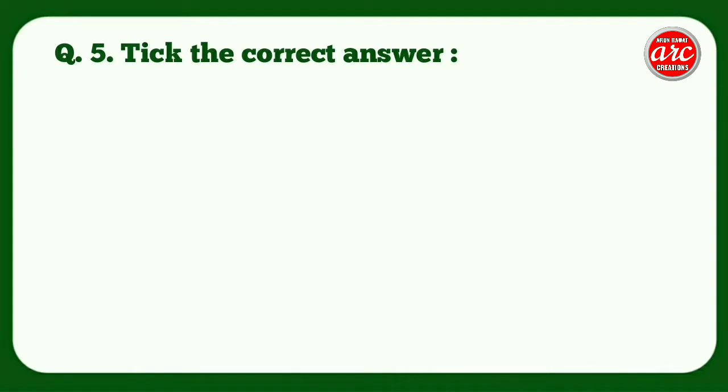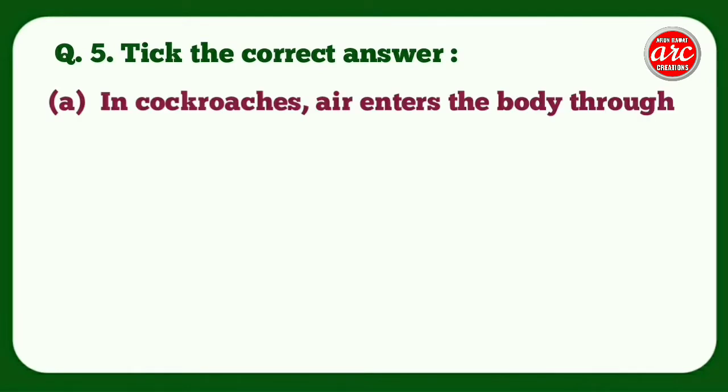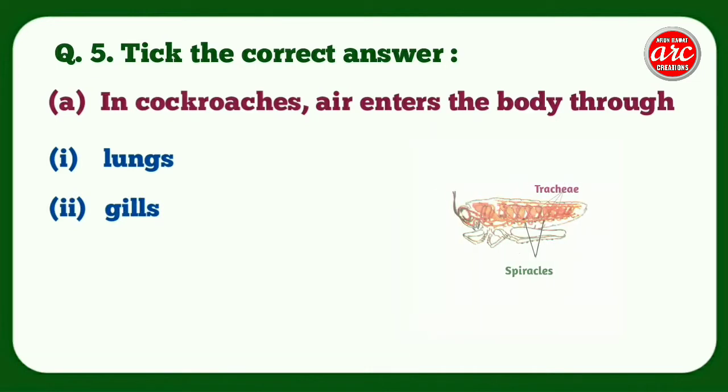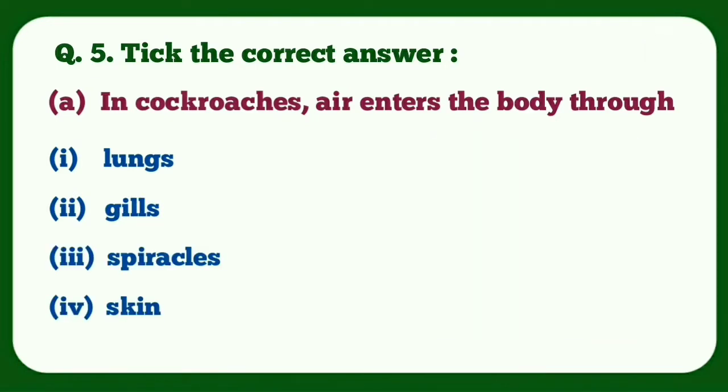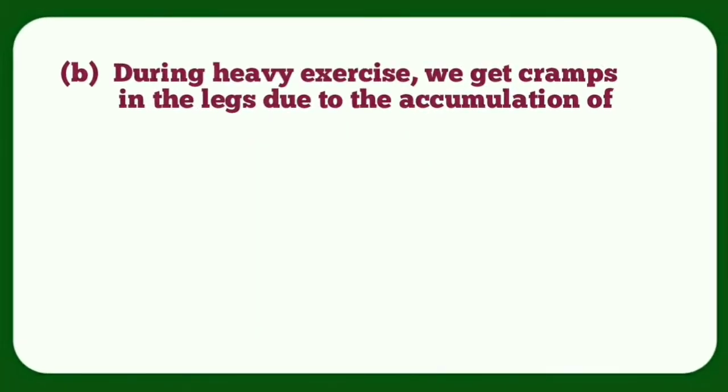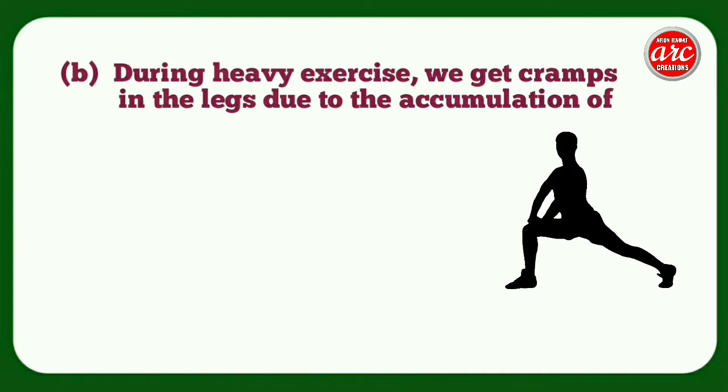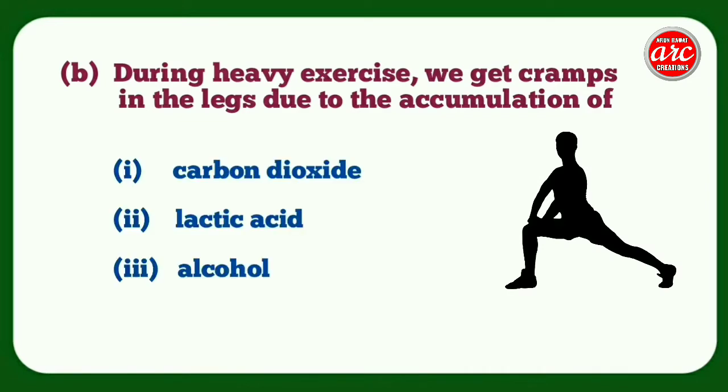Question number 5. Tick the correct answer. A. In cockroaches, air enters the body through number 1 lungs, number 2 gills, number 3 spiracles, number 4 skin, and the correct answer is number 3 spiracles. B. During heavy exercise, we get cramps in the legs due to accumulation of number 1 carbon dioxide, number 2 lactic acid, number 3 alcohol, number 4 water, and the correct answer is number 2 lactic acid.